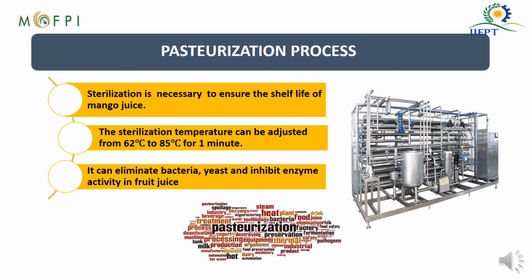So again, pasteurization is a thermal process where you are providing heat to your food product at about 62 to 85 degrees centigrade for 1 minute, so that the possible pathogenic microorganisms will get destroyed, and hence it will eliminate bacteria, yeast, and also it will inhibit the deterioration-causing enzymes by reducing the enzyme activity in the fruit juice.